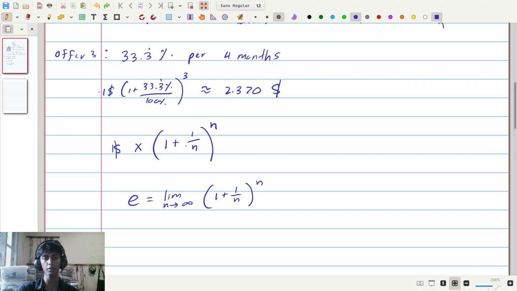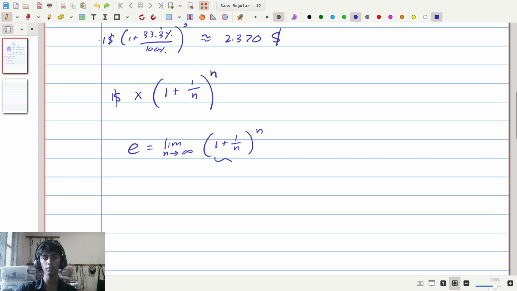The limit as n approaches infinity, as in when we make n really big, which is the same thing as accepting the guy's offers over and over again, the value of (1 + 1/n)^n. So you might think, well, that's easy. I can just evaluate this thing. If I do 1 plus 1 divided by infinity to the power of infinity, I should get the answer. So you might think, well, 1 divided by infinity is like 1 divided by a really big number, so this must be 0. And then 1 to the power of infinity is just 1.